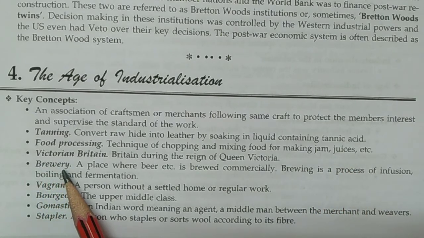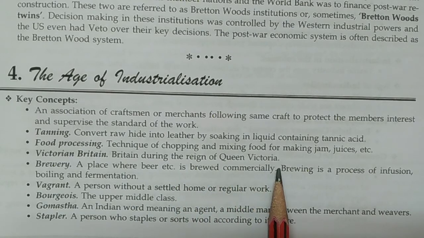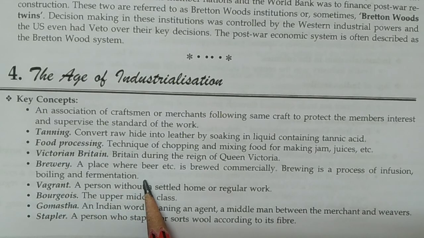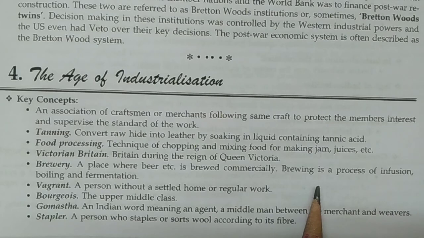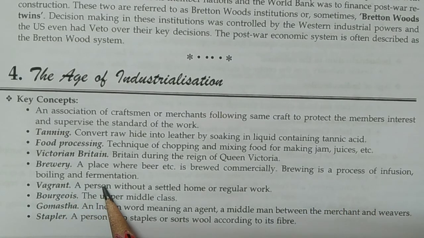Next, Victorian Britain: during the reign of Queen Victoria. Next, brewery: a place where beer, etc., is brewed commercially. Brewing is a process of infusion, boiling, and fermentation. Now, vagrant: a person without a settled home or regular work.